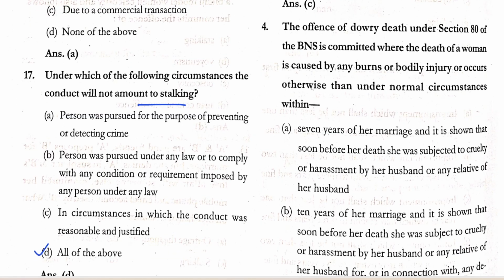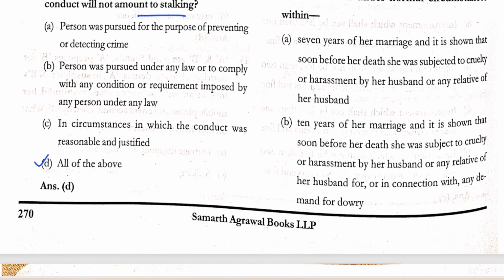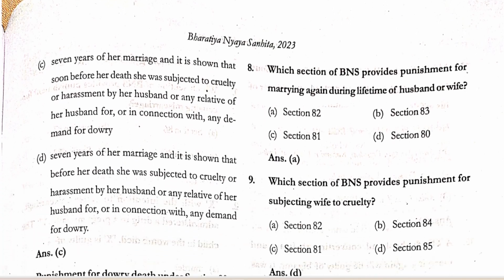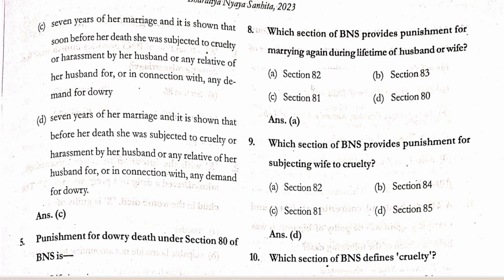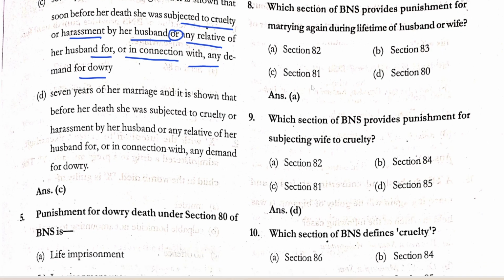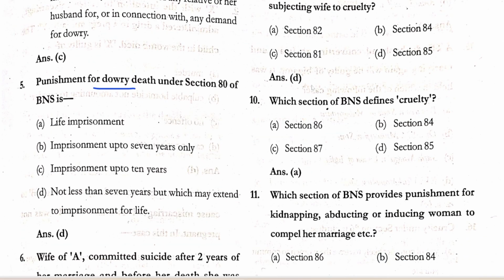The offense of dowry death under Section 80 of BNS is committed where the death of a woman is caused by any burns or bodily injury or occurs otherwise than under normal circumstances within 7 years of marriage. And soon before her death, she was subjected to cruelty or harassment by her husband or any relative of her husband in connection with any demand of dowry. पांचवा में punishment for dowry death under section 80 of the BNS is not less than 7 years but which may extend to imprisonment for life.